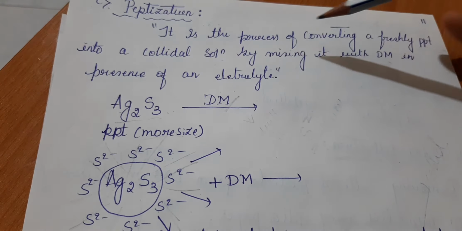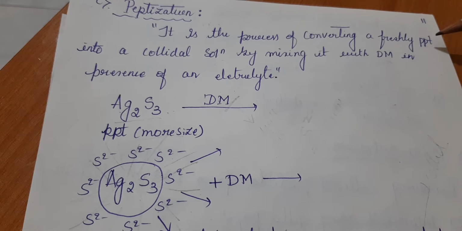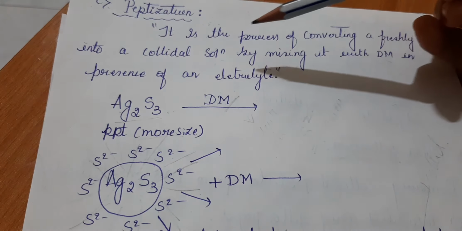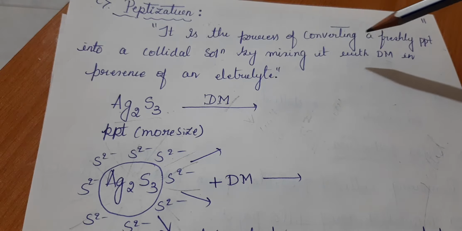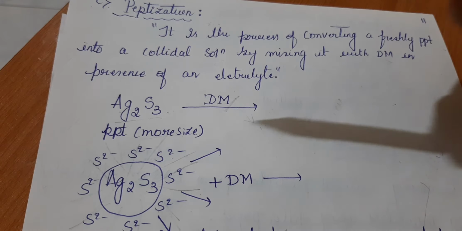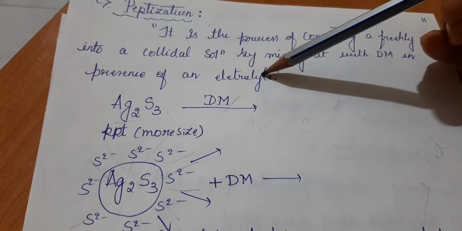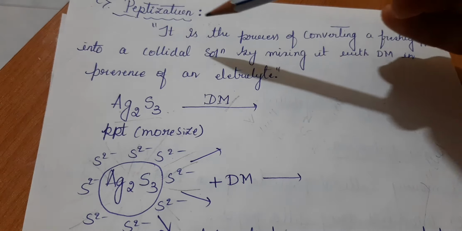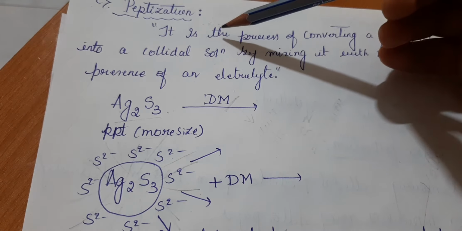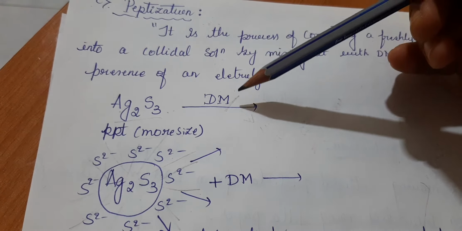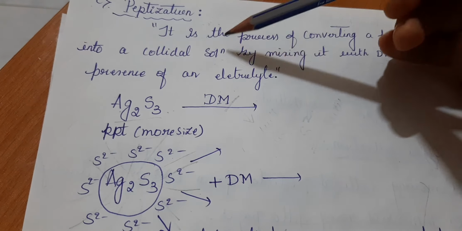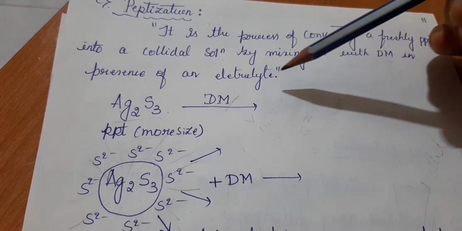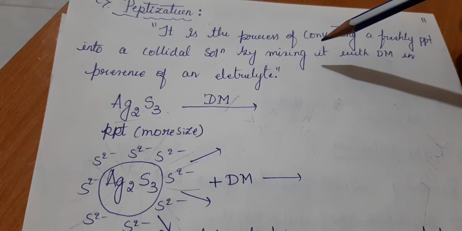It is the process of converting a freshly prepared precipitate into a colloidal solution by mixing it with a dispersion medium in the presence of an electrolyte. This whole process is called peptidization. Remembering this definition is very important because it can be asked for 2 marks.